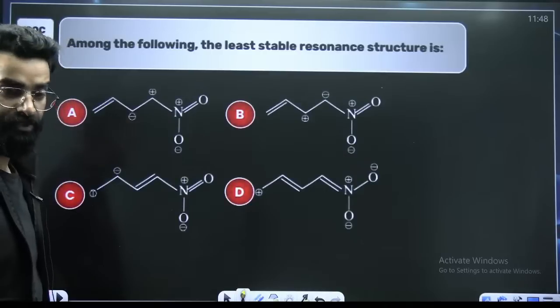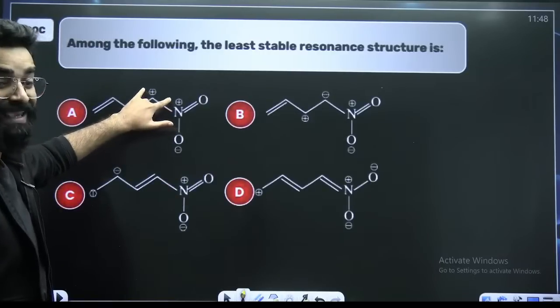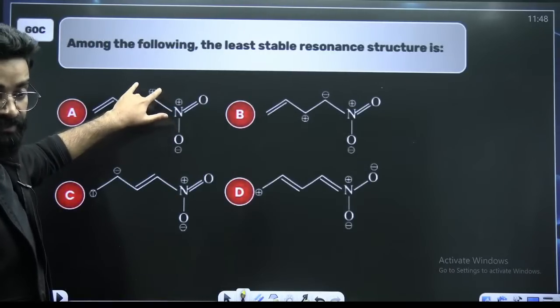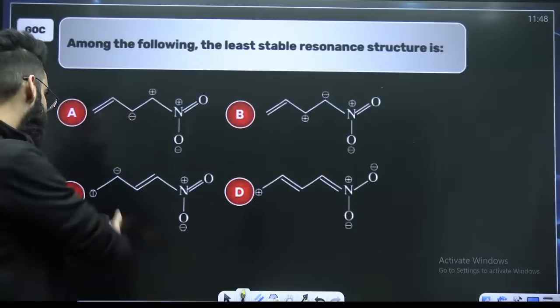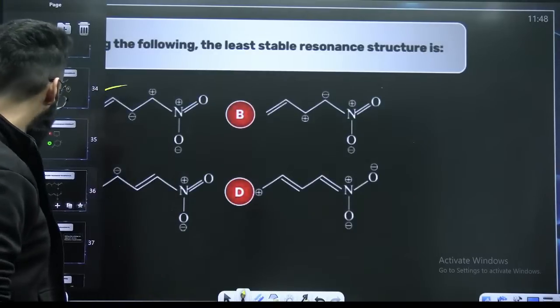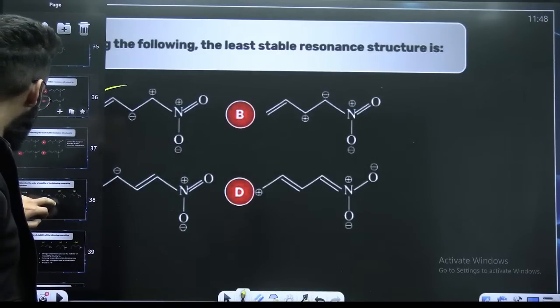If you look at the first option, my dear students, you have two like charges at adjacent positions. Positive, positive. Two like charges at adjacent positions, so it will be highly unstable, right? You should know it by now.